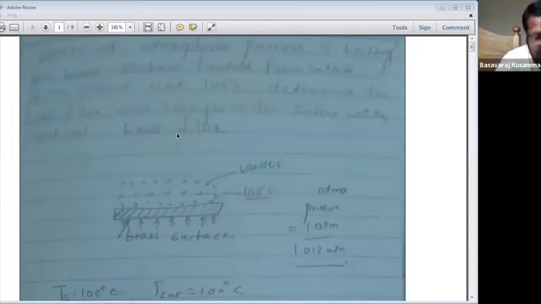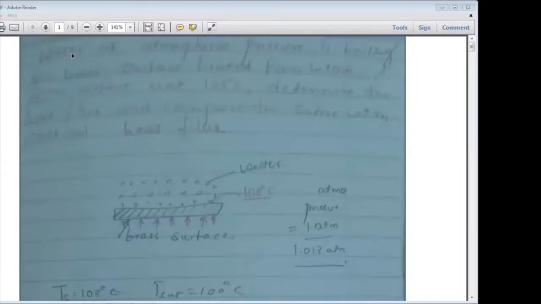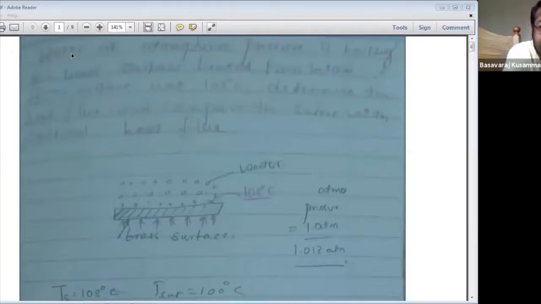Good morning, all. Today we are going to discuss the numericals on boiling, and we'll take four numericals. If there is any doubt in boiling, we can clear it today. Then we'll go further in the next classes to the next part, which is condensation. Okay, so first numerical.